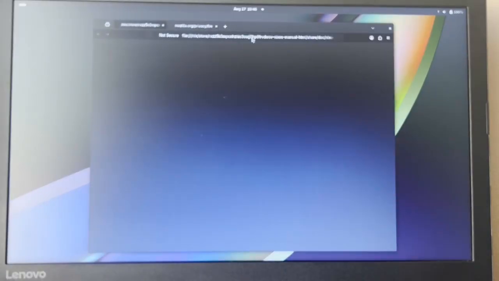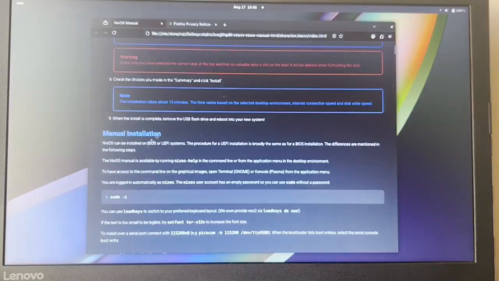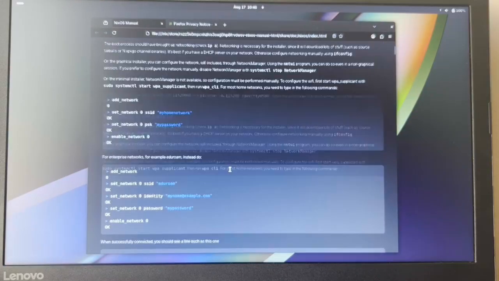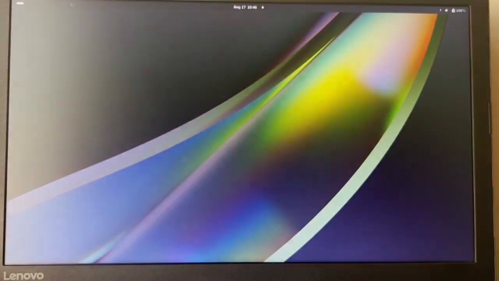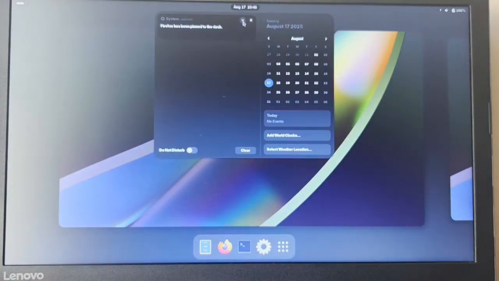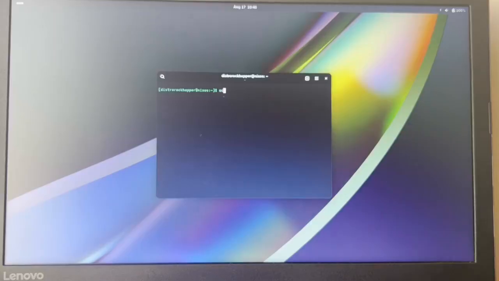Okay, here's the manual. It literally just opens in Firefox, but it's a local HTML document. Why is this thing not focused? Oh, okay, that's even worse. Okay, that's fine enough. Okay, this is the NixOS manual. Oh, my word. Okay, so this is apparently how you manually install. Okay, bye-bye. What is this? Firefox has been added to the dash. I do not care. Okay, so, time to NixOS.